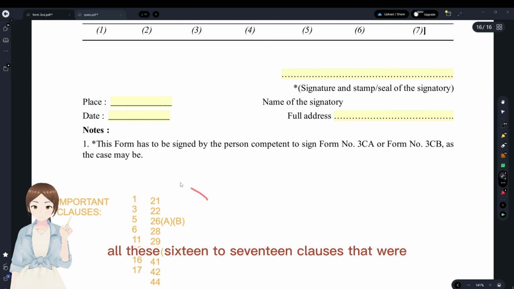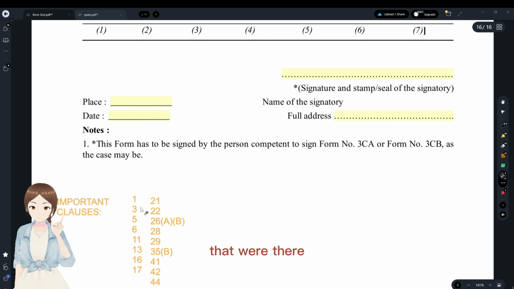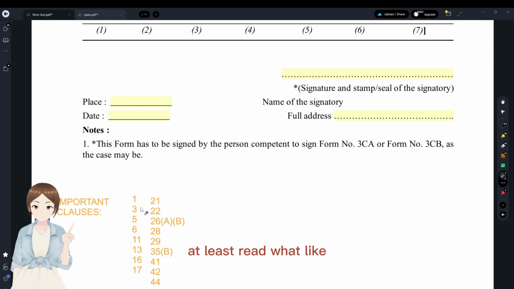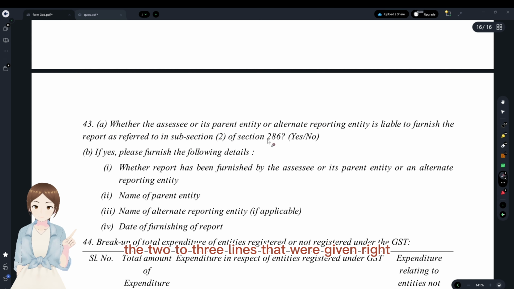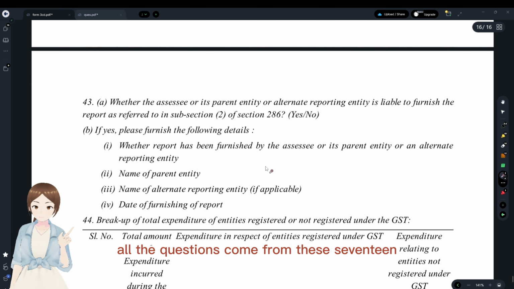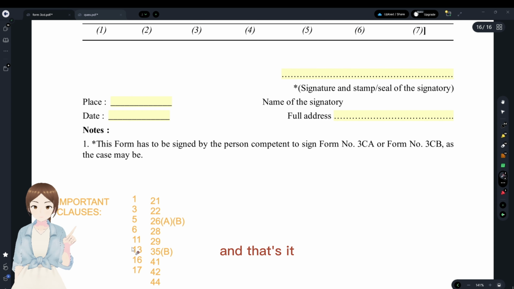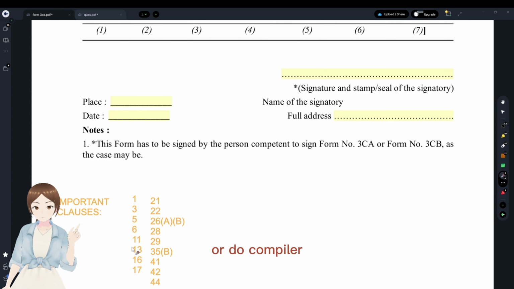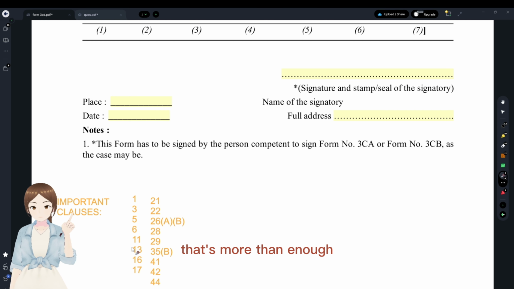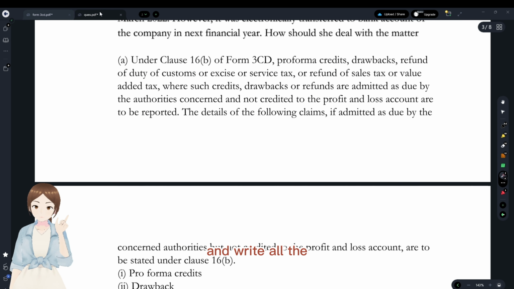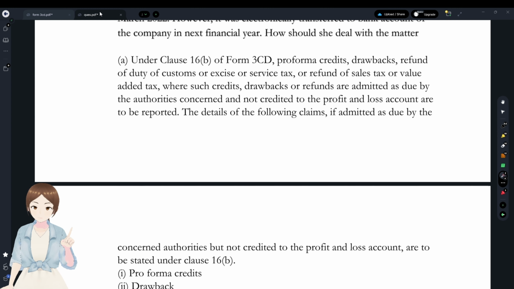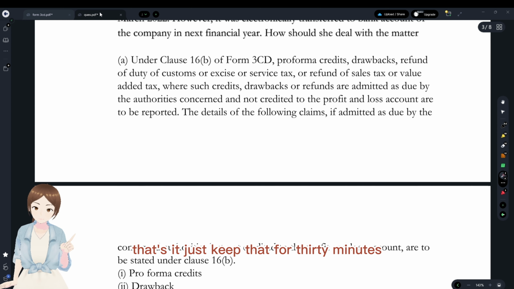Important clauses, all these 16 to 17 clauses that were there, you have to at least read, like the 2 to 3 lines that were given, right? And that's it, you're good to go. All the questions come from these 17 clauses only, and that's it. And after that, do the compiler for 30 minutes. That's more than enough. How you have to do it is you have to skim through the things, like we have seen, right? The structure of how to write. First, you have to identify and write all the provisions with regards to that clause, and then copy paste the question and a conclusion. That's it. Just skim that for 30 minutes, and that's it.